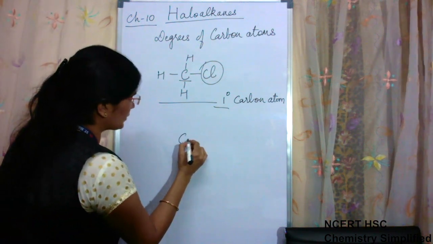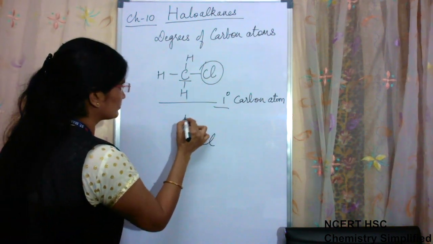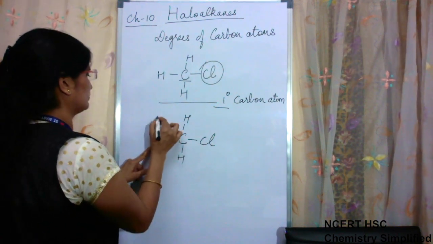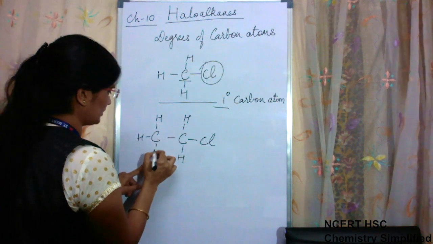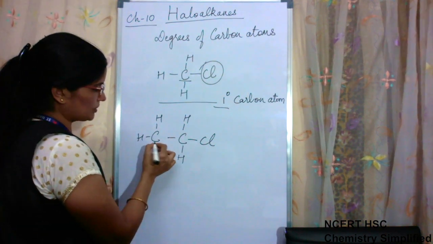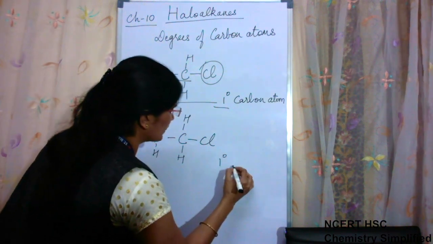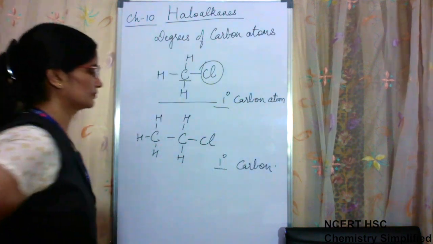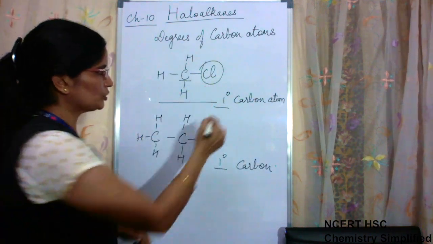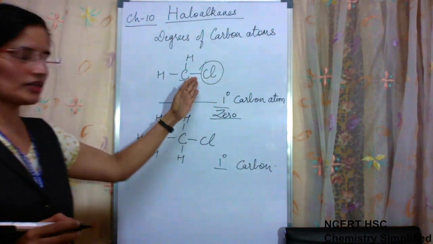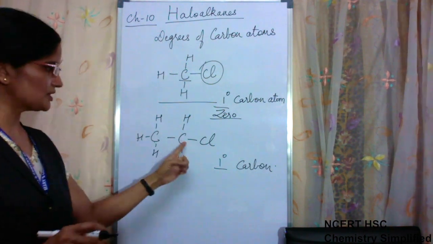Also, a carbon atom which bears a halogen is attached to one more carbon atom, H, H and H. This carbon atom is attached to one more carbon atom. This condition is also 1 degree carbon. If you get confused between the two, you can call it as 0 degree. 0 degree means not attached to any, 1 degree means attached to 1.